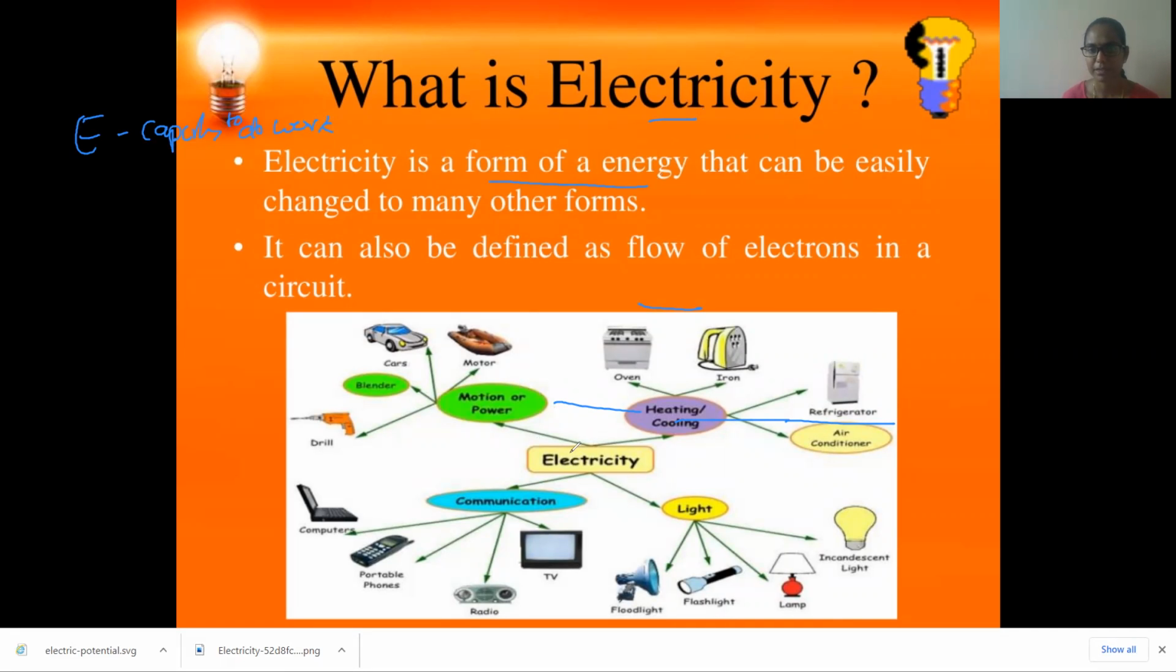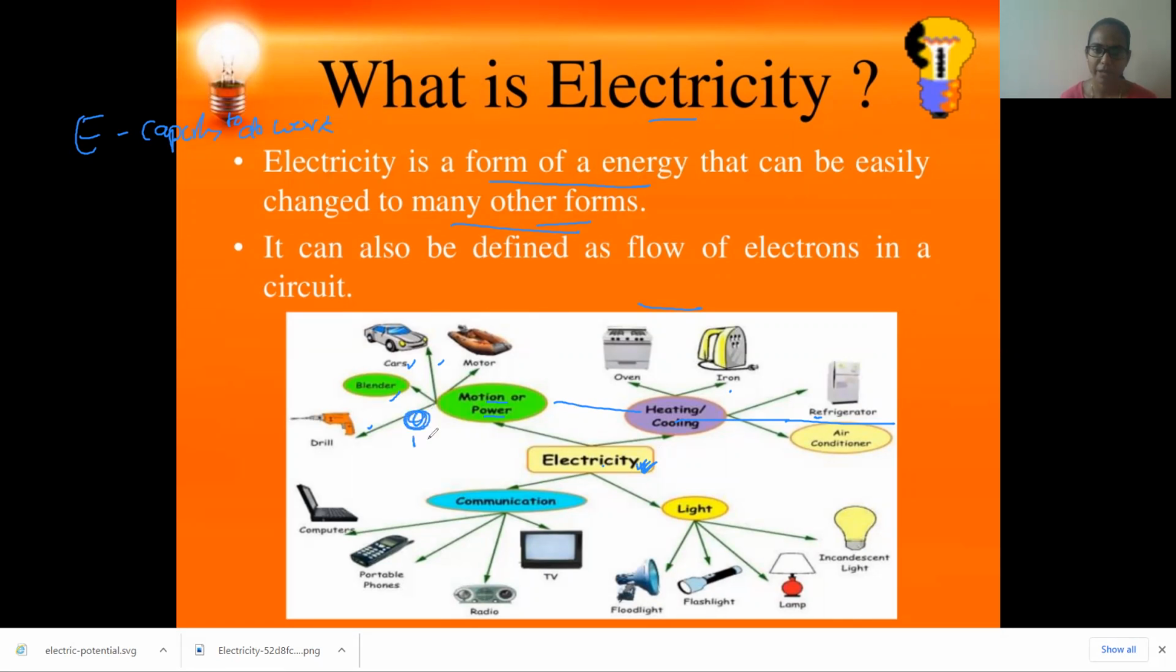Yes, definitely, children. Because of electricity, the iron, heaters, oven, refrigerator, air coolers, and all these electrical appliances work only because of electricity. That means electricity has a lot of uses. That is why we call it a form of energy that can be easily changed into many other forms. See, electricity is converted to motion, as in motors, cars, and drilling machines, which rotate.